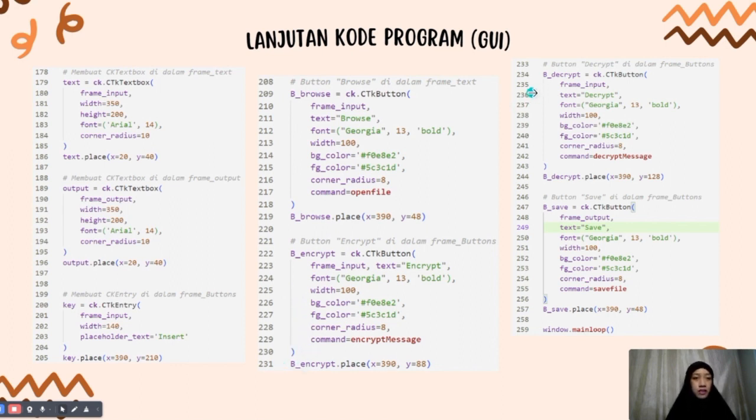The decrypt button has the same configuration as the encrypt button, but the difference is that there is a text that says decrypt, and there is a command that says decrypt message. Also, in the save button, the difference is that the save button is put in the output frame, not in the input frame, and there's a text that says save and a command that says save file. And last but not least, there's the window main loop. This is for running or looping the code for the UI.